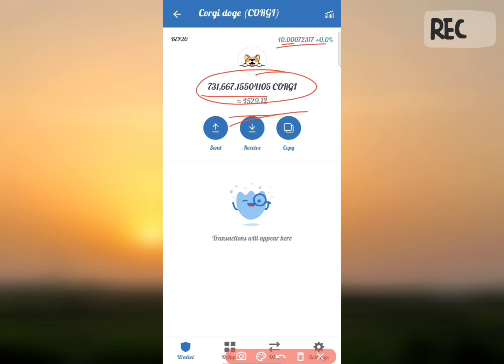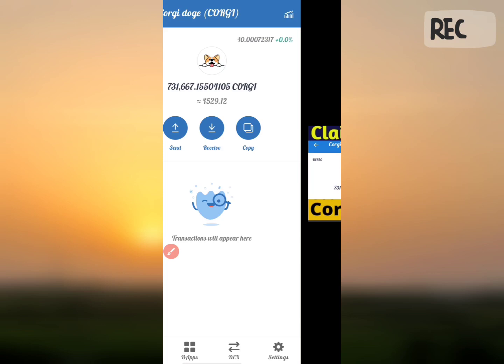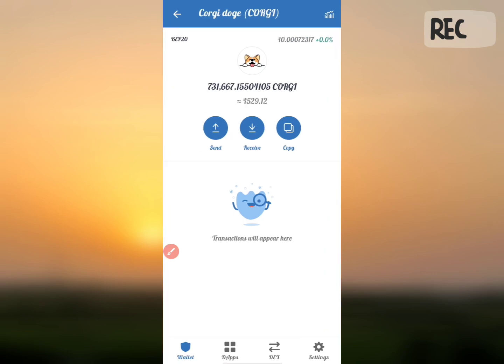As you can see here, 7 lakhs 31,000 coins in my wallet. So this is how I earn from the Dogecoin. I'll explain some other process in this particular Kurgi Dogecoin. Not only do you get 1 lakh of coins by registering, there is also a referral program in this Kurgi Doge program. So I'll just explain.